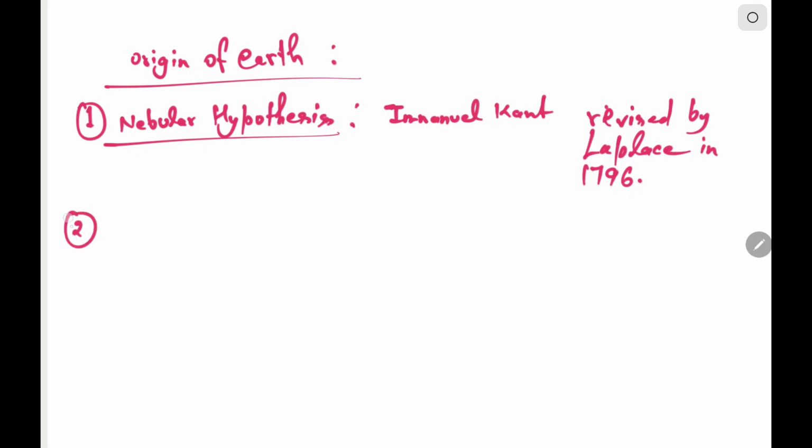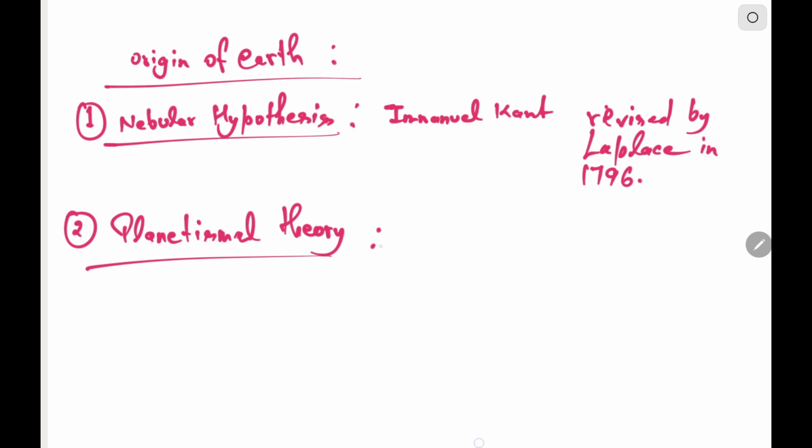Now next one is the planetesimal theory, which is given by Chamberlain and Moulton in 1900.